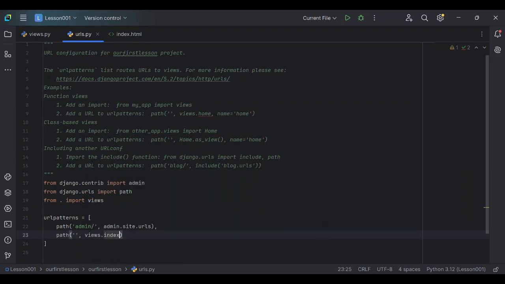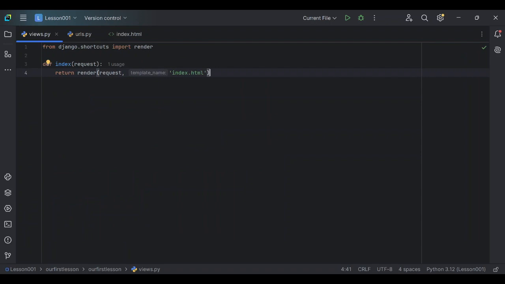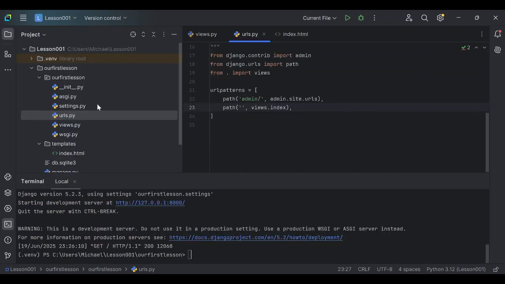Index is not carrying anything. Views dot index. Remember, we've already defined views index here, and so we are calling this index in this URL. That's what we're doing right now. So far, we have gone this far, and I hope you remember the steps. It's not really hard if you just follow the steps when I follow.